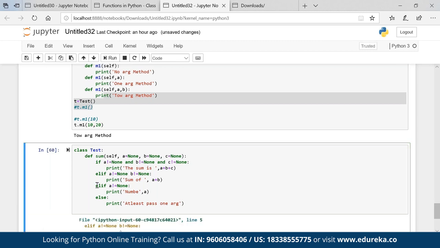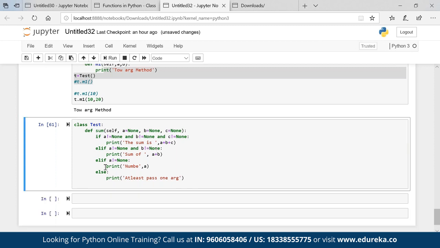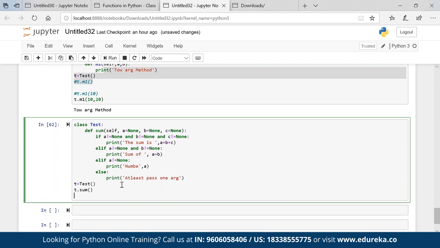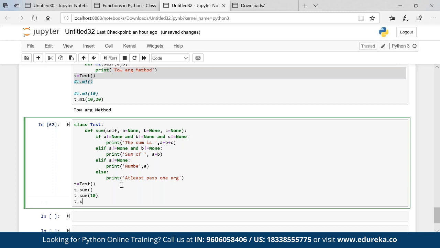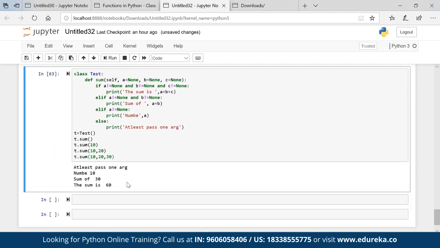Okay, something is syntactically missing. Now let's call t equal to test. T dot sum, what will happen? What will be the output, do you think? T dot sum 10, what will happen? T dot sum 10 comma 20, what will happen? And t dot sum 10 comma 20 comma 30, what will happen? You can see that the values are perfectly coming in.